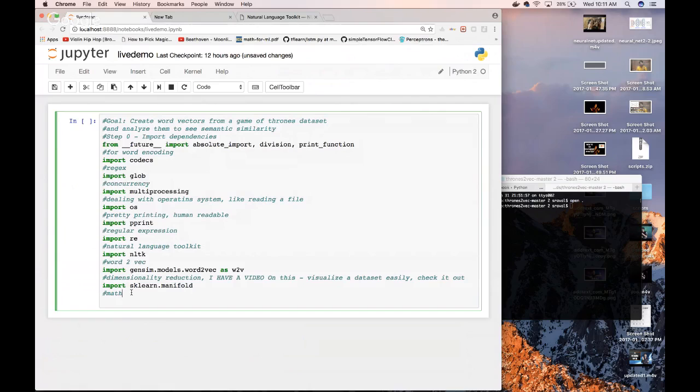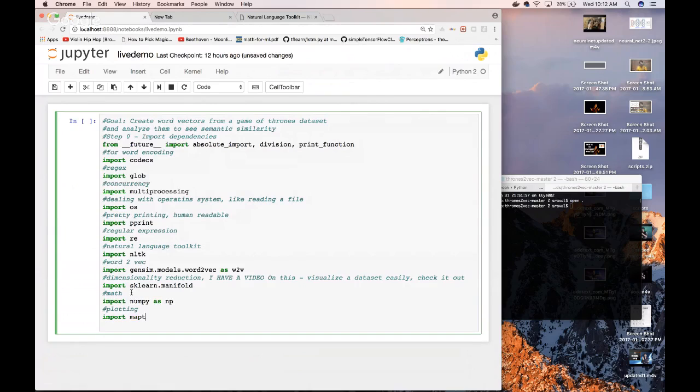Now, we're going to import our math library, which is NumPy, and then we're going to import our plotting library, which is going to be matplotlib. And finally, what's the next one? Parts of data set. We got one more after this.